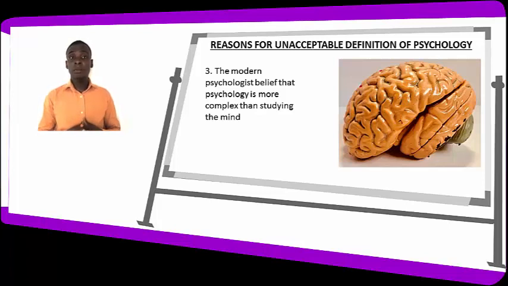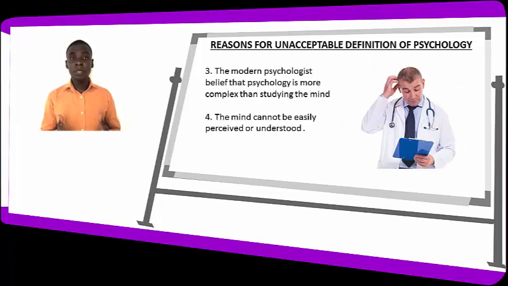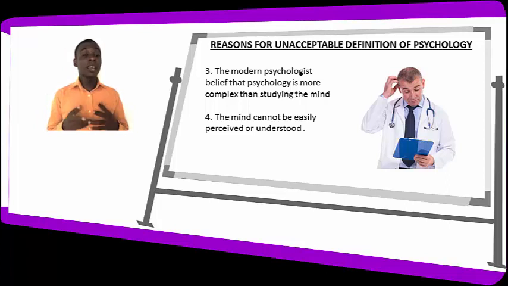And the fourth one is that the mind cannot be easily perceived or understood. We can't just see a mind and say, through what we are seeing, this is what is happening to the person. We can't see someone's mind. Maybe you go to the internet and look for a picture of a mind, and you look at it and say, oh, this is what is happening to this person.